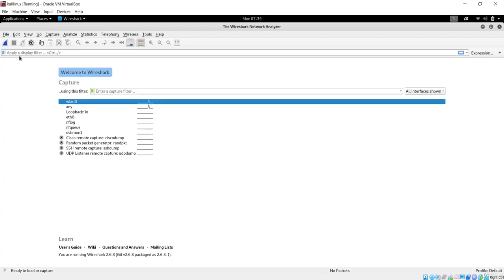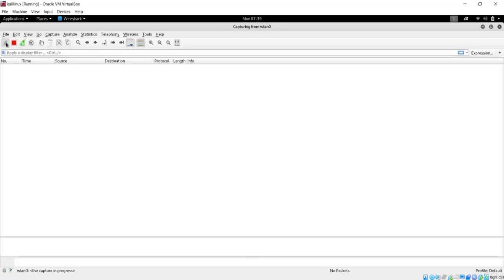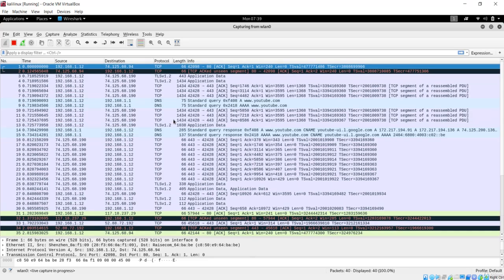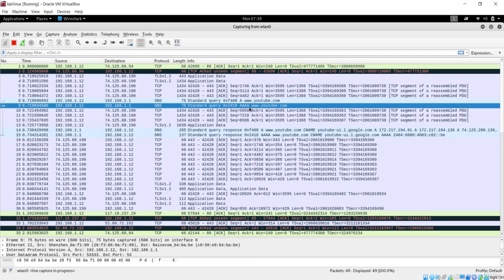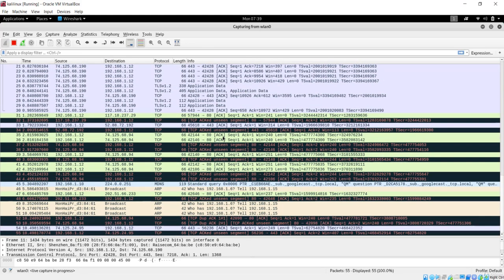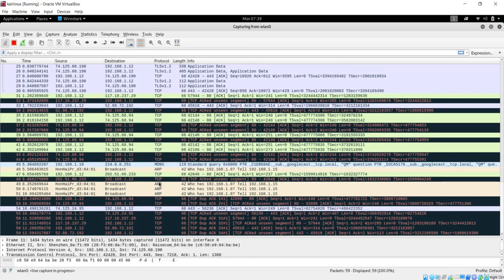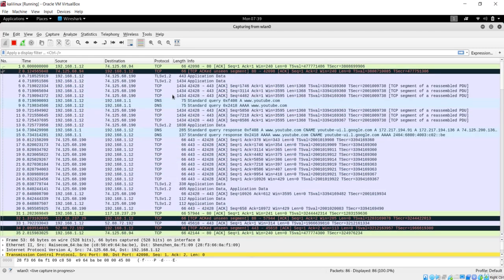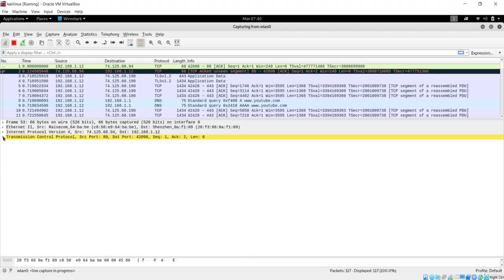Next, in order to analyze the packets, simply press the capture button, and it will show you information related to the packets sent or received on this Kali machine. You can clearly see there was a request for YouTube, and all the packets are TCP and some are ARP packets. This is a way to grab the packet information and save it, and you can also reference it later. So this is one way, and you can clearly see we got so much information with the help of Wireshark.